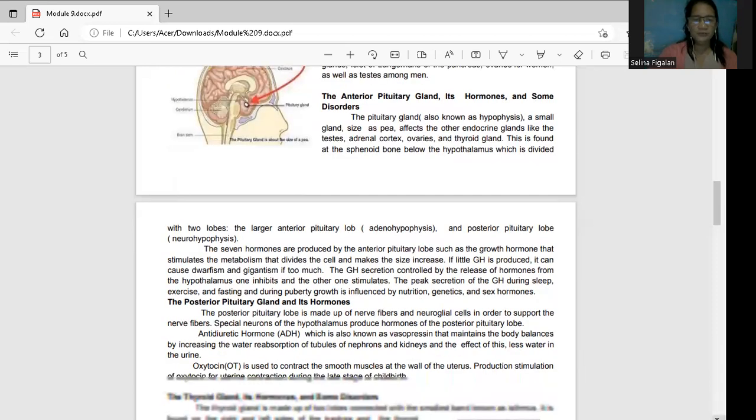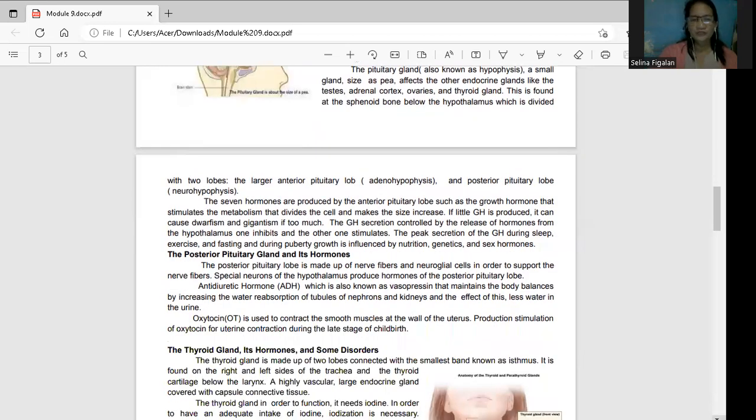How about when you say the posterior pituitary gland and its hormones? The posterior pituitary lobe is made up of nerve fibers and neuroglial cells in order to support the nerve fibers. So these are part of your nerve cells. Special neurons of the hypothalamus produce hormones of the posterior pituitary lobe.